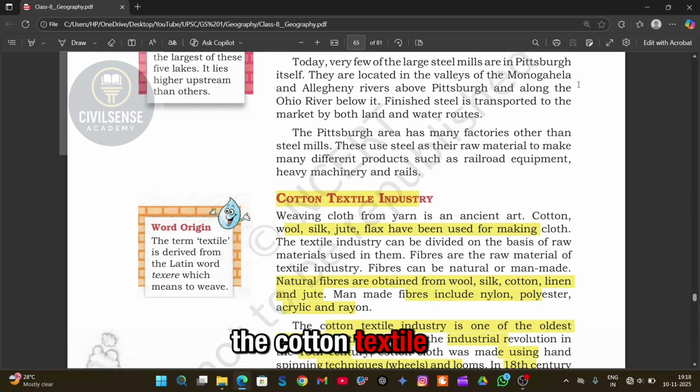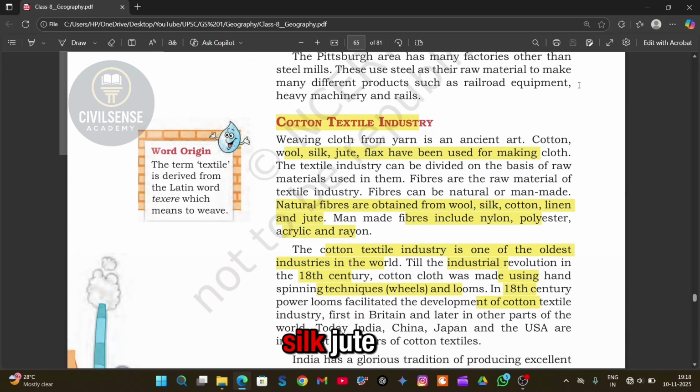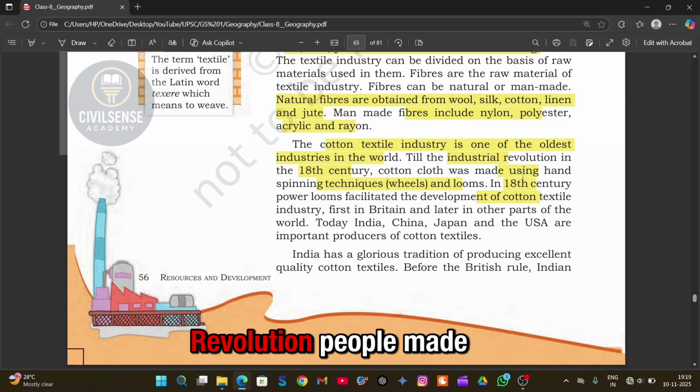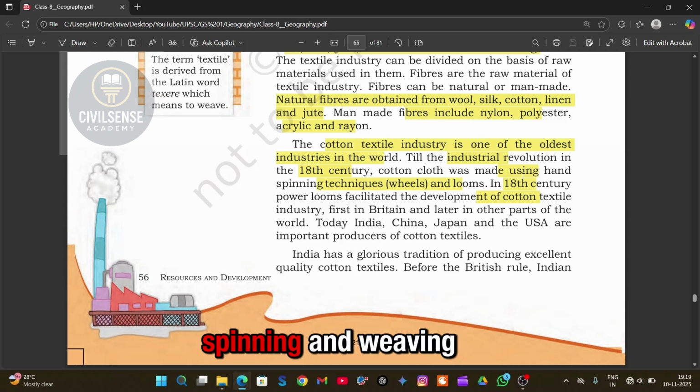Next comes the cotton textile industry. Cotton, wool, silk, jute, flax, all these are used to make clothes. The natural fibers come from plants or animals, and man-made fibers like nylon and polyester are made chemically. Cotton textile is one of the oldest industries in the world. Before the Industrial Revolution, people made cloth by hand, that is, by spinning and weaving.